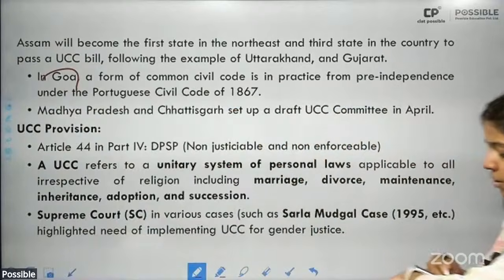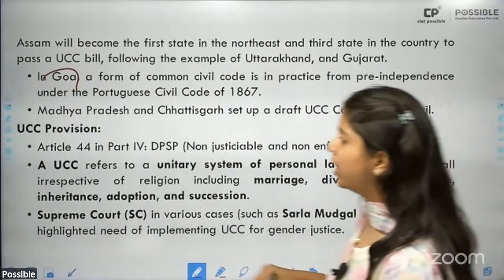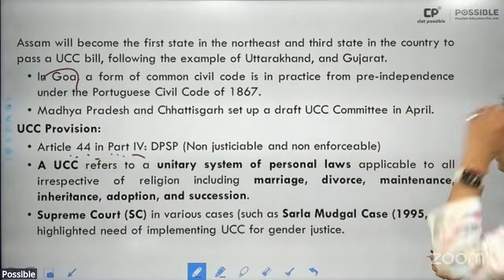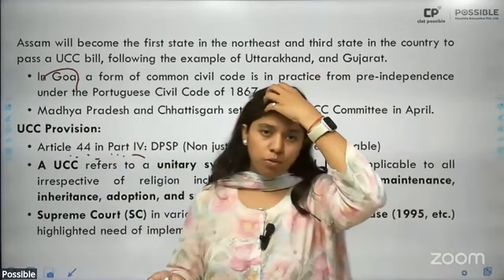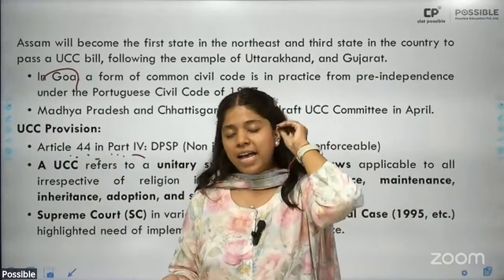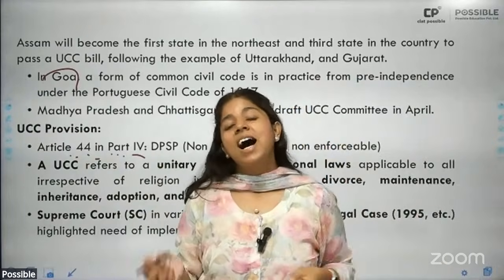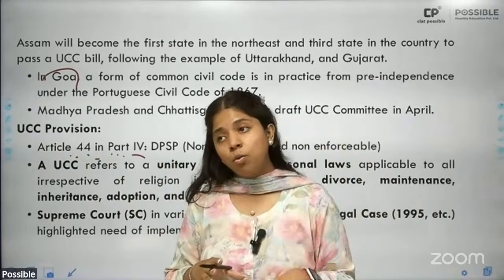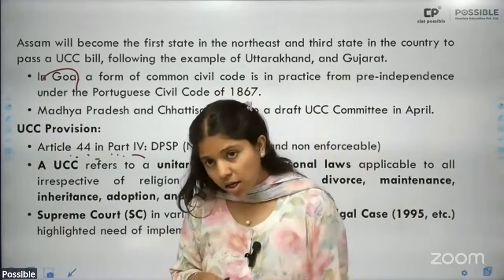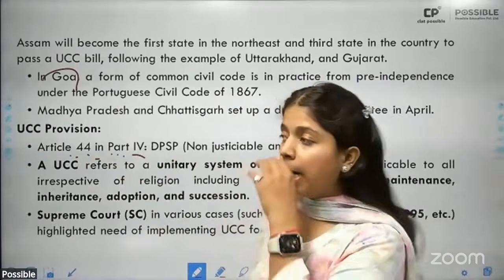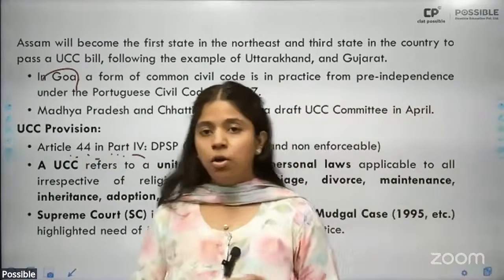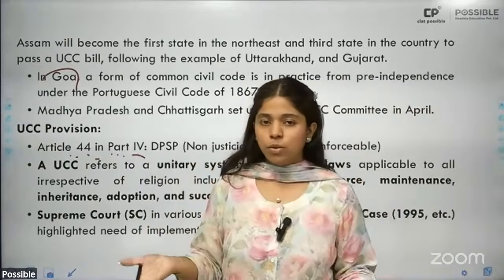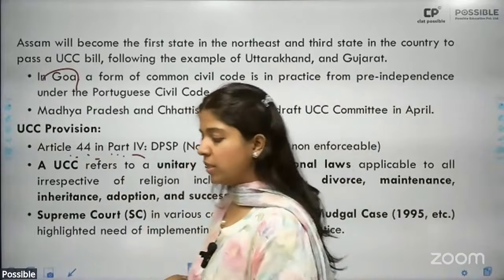Then UCC provisions in India. Article 44 in Part 4 of the Constitution provides for the establishment of UCC for India, but because directive principles of state policy are not justiciable, are not enforceable, the government is not bound to compulsorily enforce the Uniform Civil Code. That is why we don't have a UCC at the national level. It is up to the states' wishes whether they wish to bring about a UCC or not.